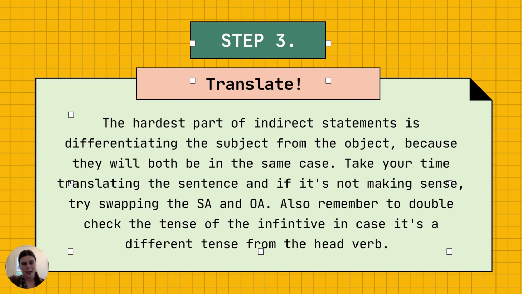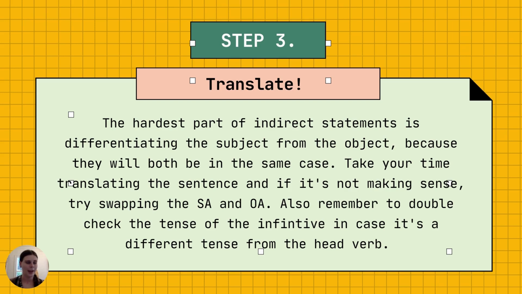Also remember to double check the tense of the infinitive in case it's a different tense from the head verb. So sometimes this is probably the other tricky part about indirect statements, is that if the head verb is in the past tense, the infinitive might be in the present, but it doesn't really make sense for us to translate it that way. It's probably easier for us to translate it with tense agreement, right?